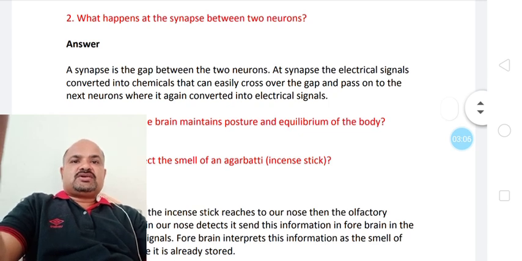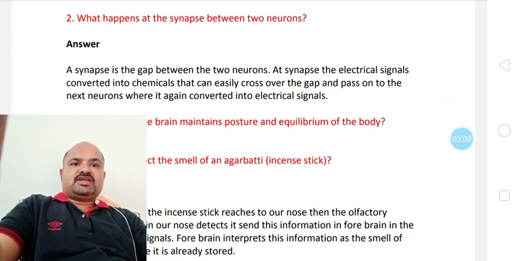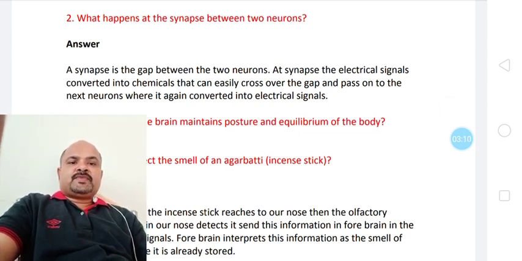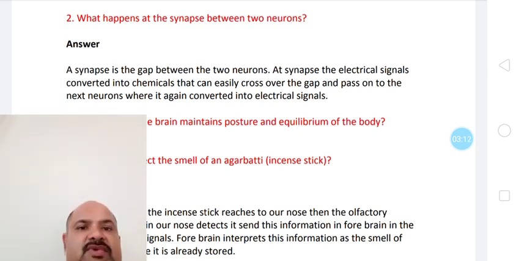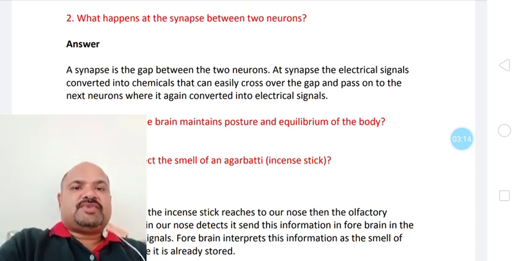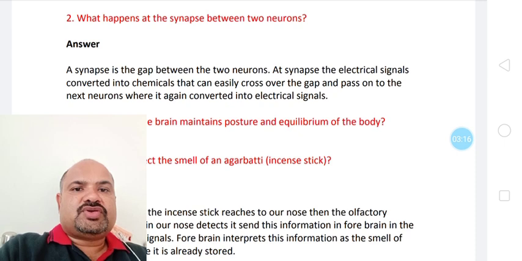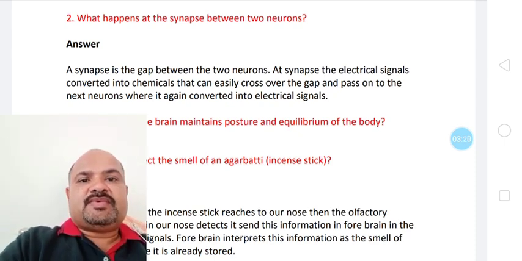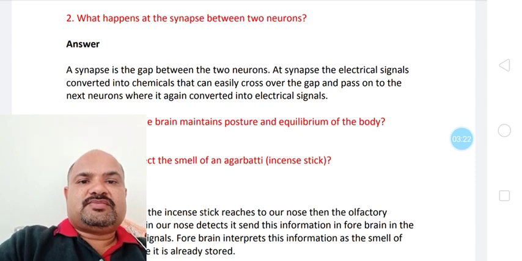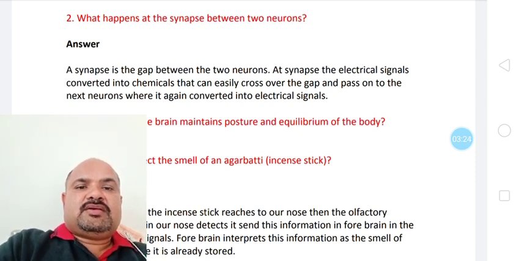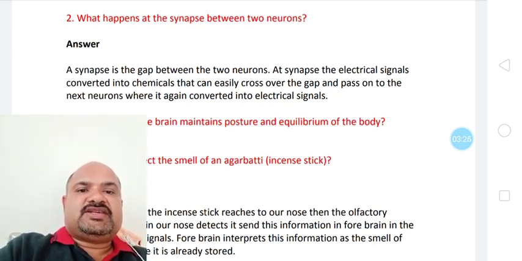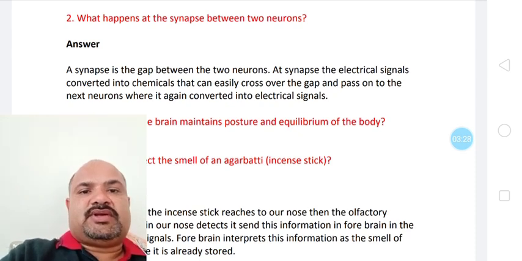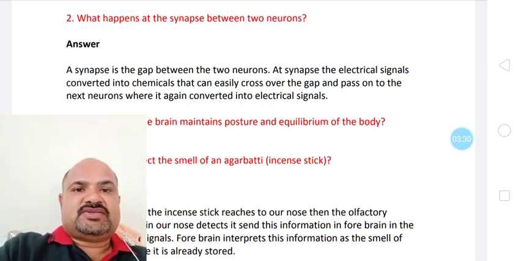Let's go towards the next question, that is, what happens at the synapse between two neurons. We know that the nervous system connects neurons to each other, but there is a gap between two neurons that is called a synaptic gap. This synaptic gap is the gap between the nerve endings of one neuron and the dendrites of the next.